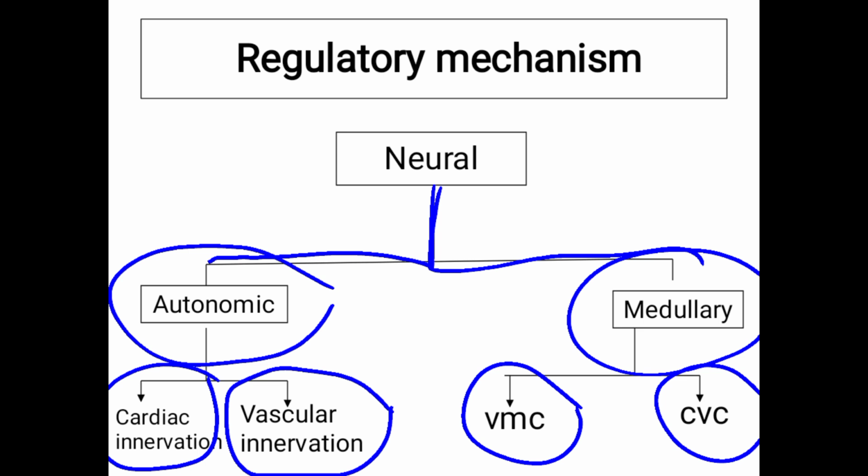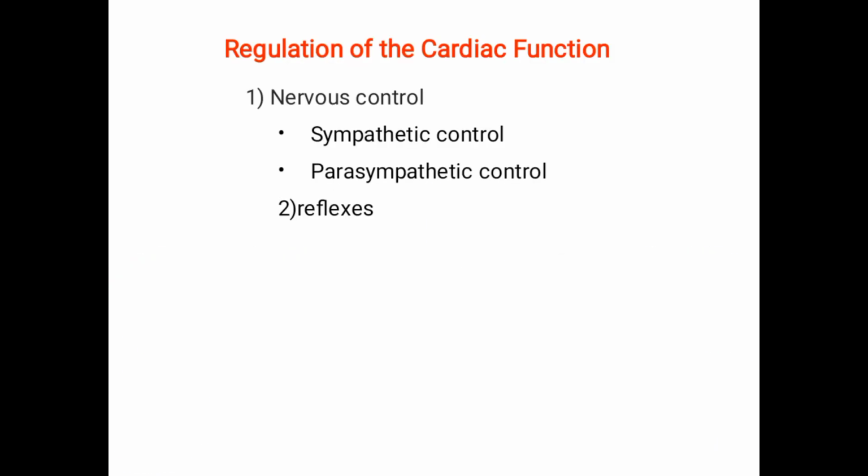So in the neural mechanism, there is the autonomic nervous system that innervates the heart, and the medullary regulation. The medulla oblongata is a center present in the brain, and it regulates the heart rate through two centers: the vasomotor center and the cardiovagal center.